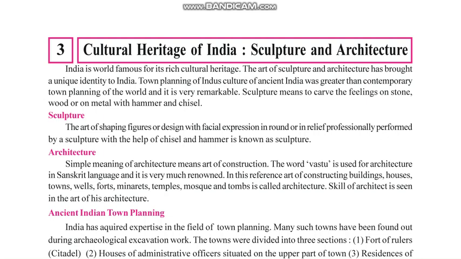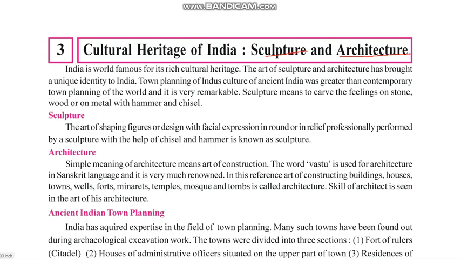Today we are going to start chapter number 3, Cultural Heritage of India, and in that we are going to mainly see about sculpture and architecture of India.